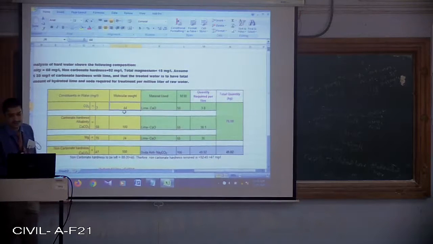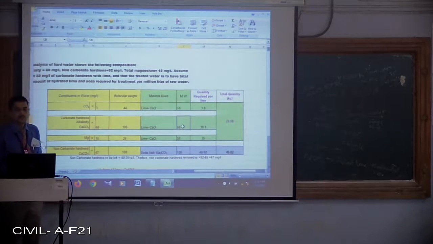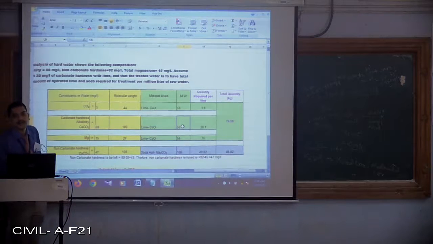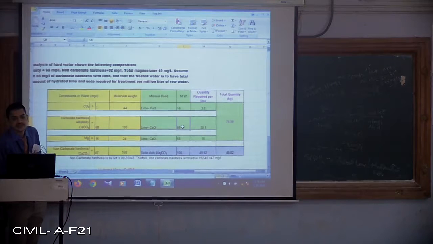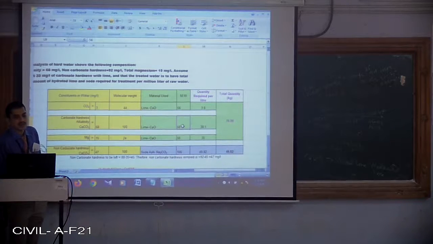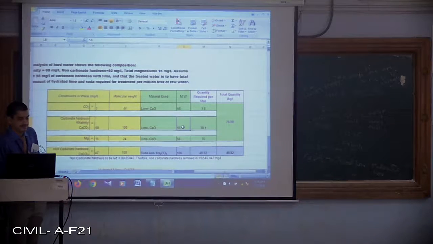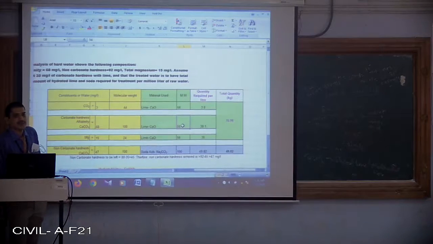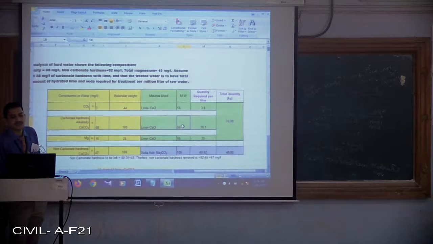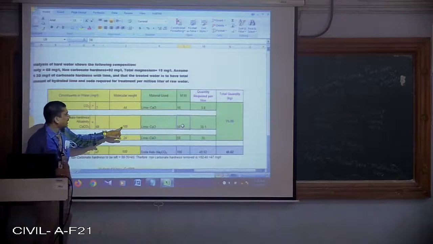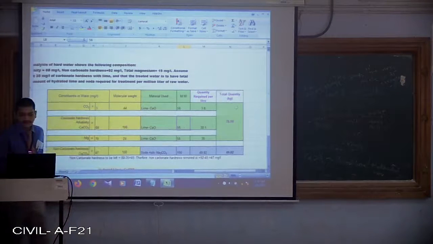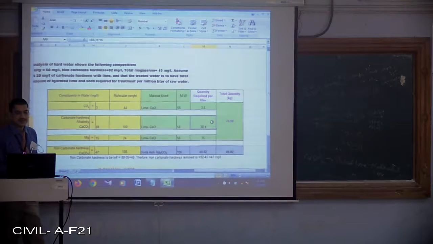Similarly, if alkalinity has to be removed from the water, it is the molecular weight of lime divided by the molecular weight of alkalinity multiplied by the concentration of alkalinity to be removed. So 56 divided by 100, and that answer is multiplied by 68.